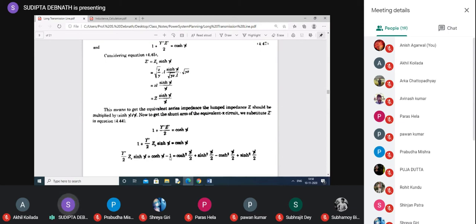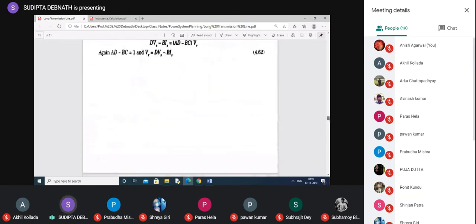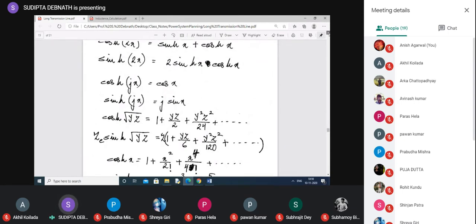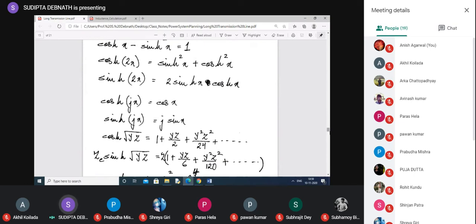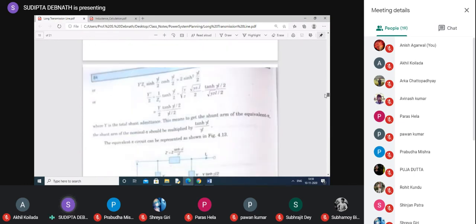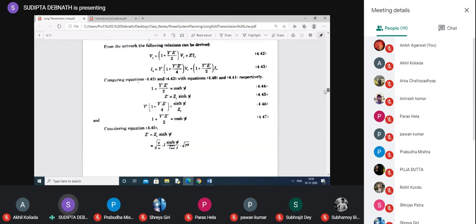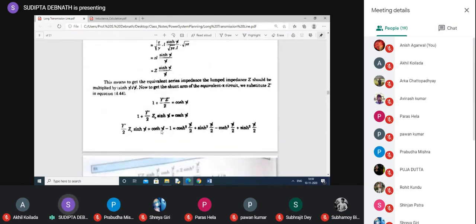Okay. Now cosh gamma L, actually we have used the concept of cosh 2x. What is cosh 2x? Cosh 2x is actually sinh square x plus cosh square x. So I have only written cosh gamma L equal to cosh square gamma L by 2 plus sinh square gamma L by 2.